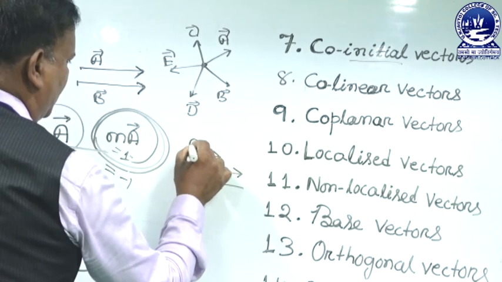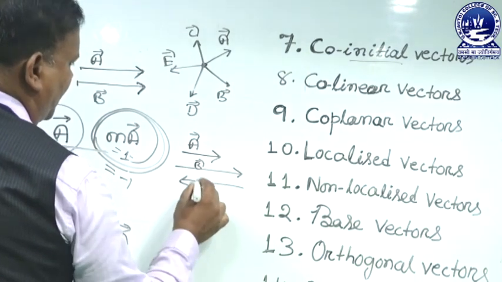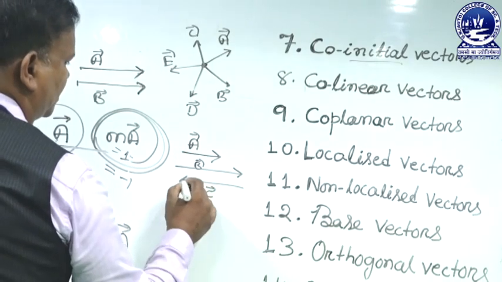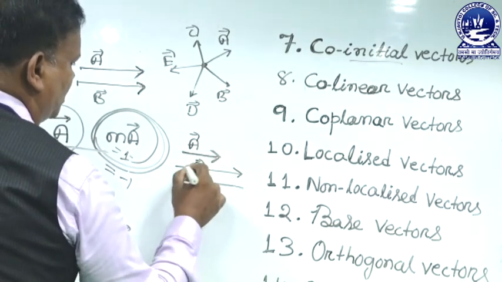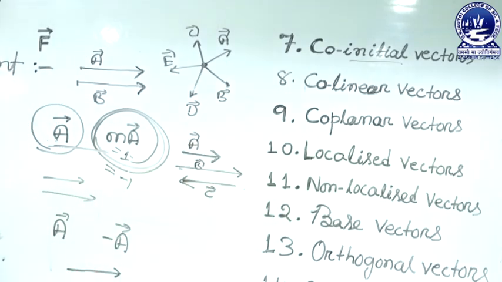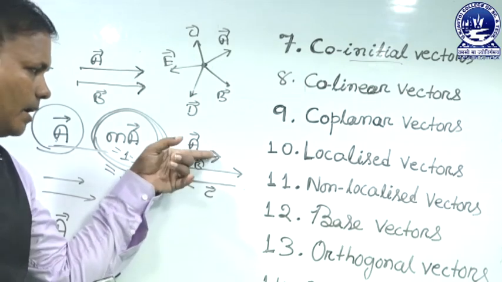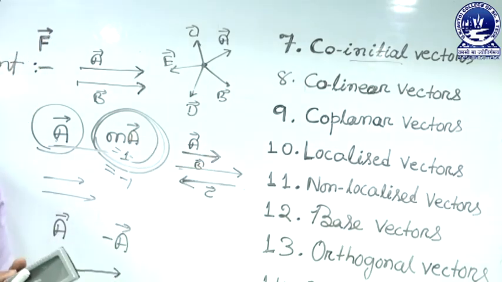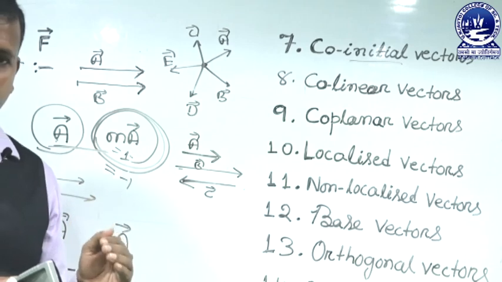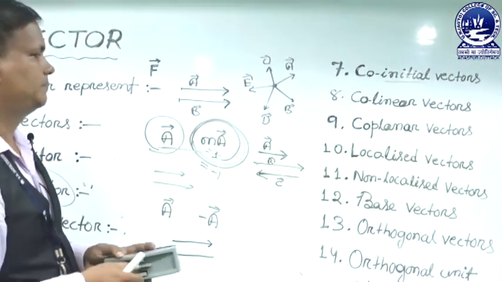Suppose this is A vector, this is B vector, this is C vector. Two are in the same direction and one is opposite, but all three are called collinear vectors, because their line of action is the same.